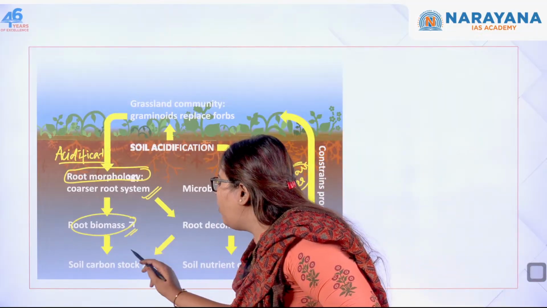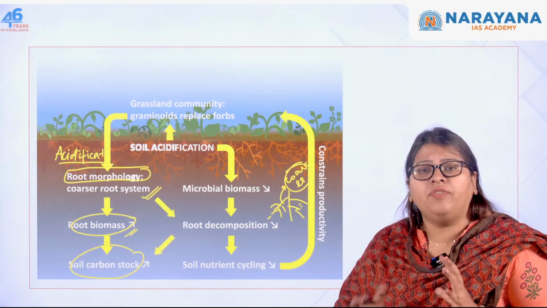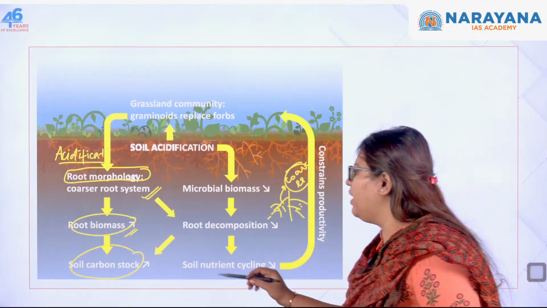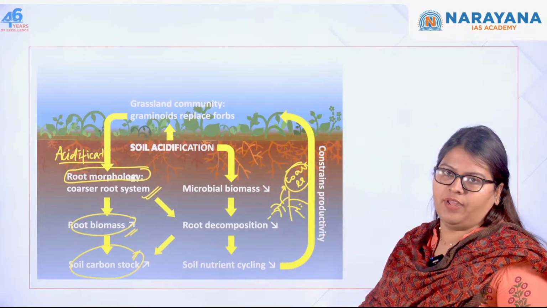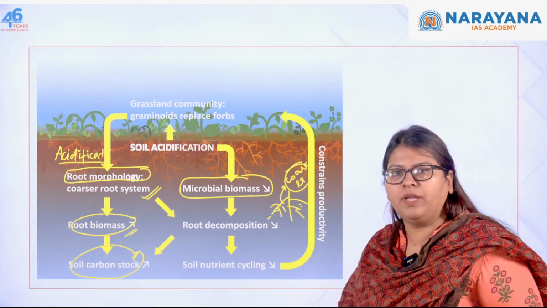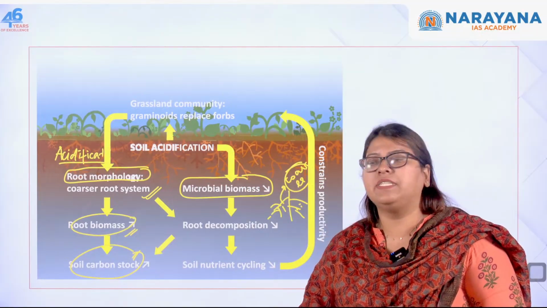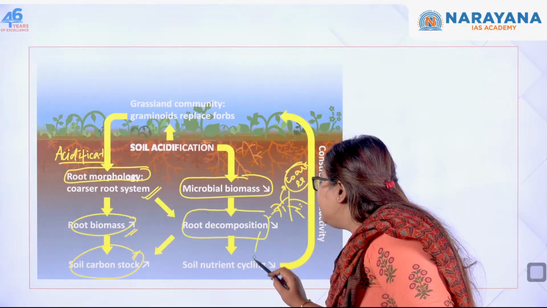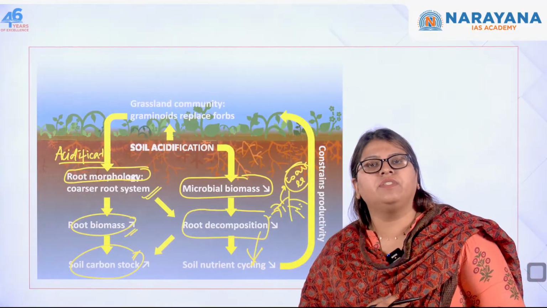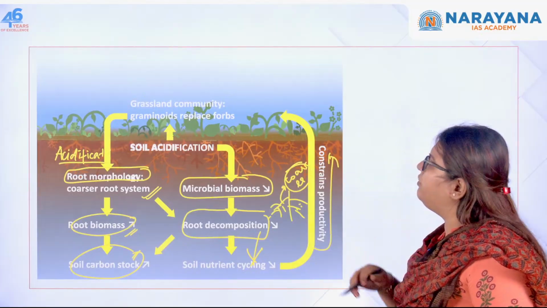And then the amount of carbon it is going to store, what is going to happen? It can vary, and that is going to decrease the fertility of the soil. So soil carbon stock will vary. Then this can also result in a change in the microbial biomass. Because of changes in the microbial biomass, the decomposition of the plant root becomes very slow, and as a result the soil nutrient cycle also changes. So overall it affects the conducive conditions for a plant to grow. So there are constraints in the productivity of the plant.